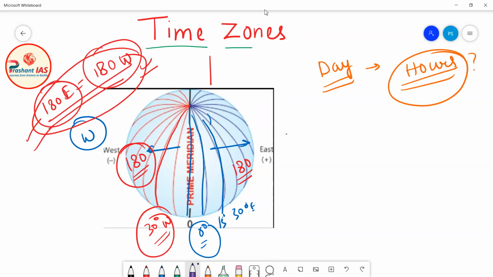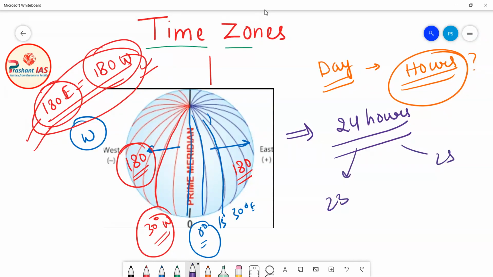We know that there are 24 hours in a day. But have you ever wondered why a day has only 24 hours? Why can't it have 23 hours or 25 hours? Why can't it have 22 hours or, let's say, 26 hours?